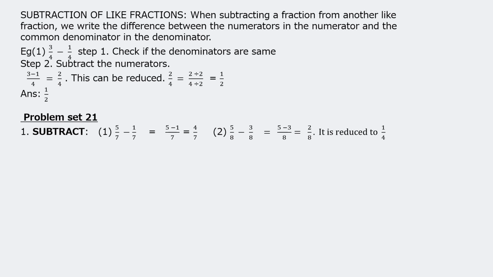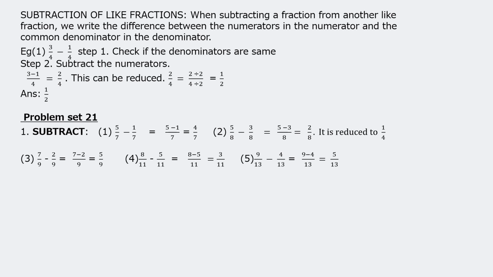So the remaining part we will find out by subtracting. So 7 upon 10 minus 4 upon 10. That is 7 minus 4 upon 10, which is nothing but 3 upon 10. So Ramu still has to paint 3 upon 10th part. So 3 upon 10th part of the wall needs to be painted.